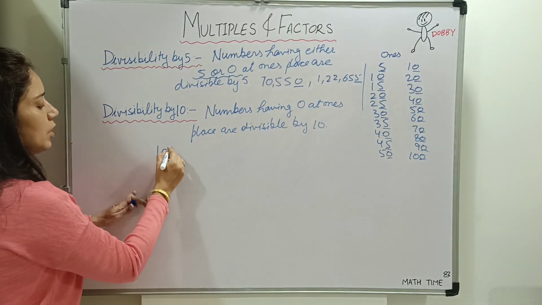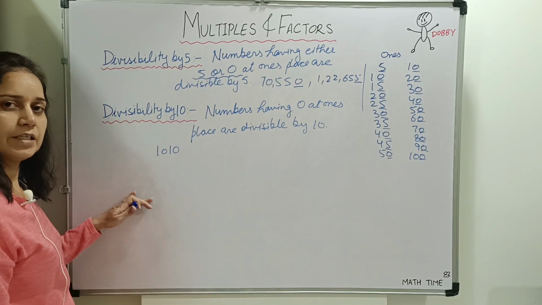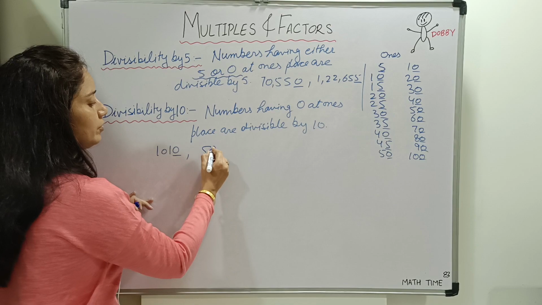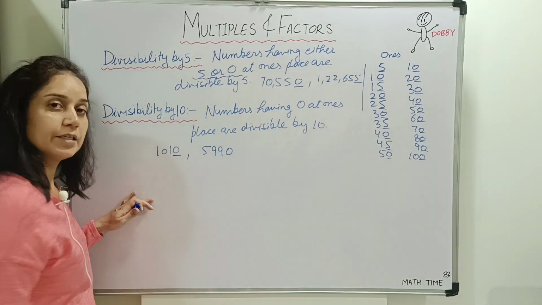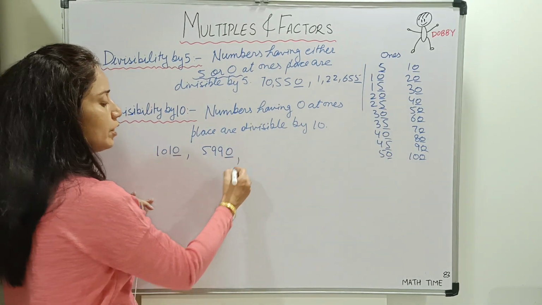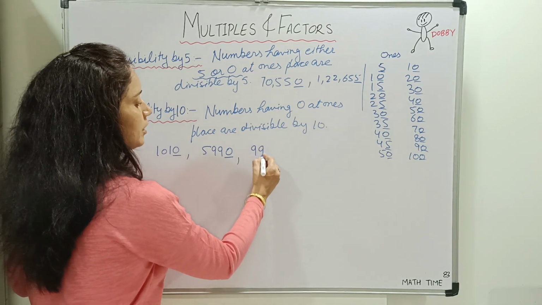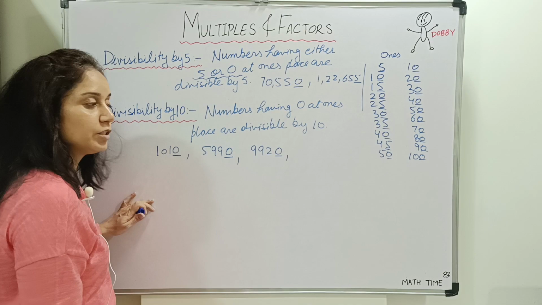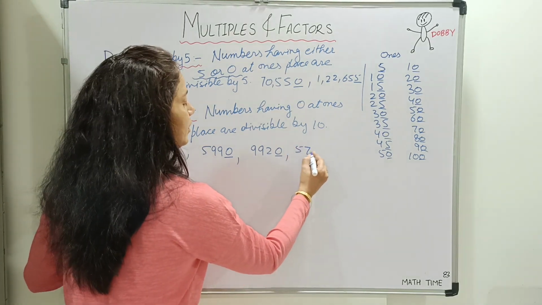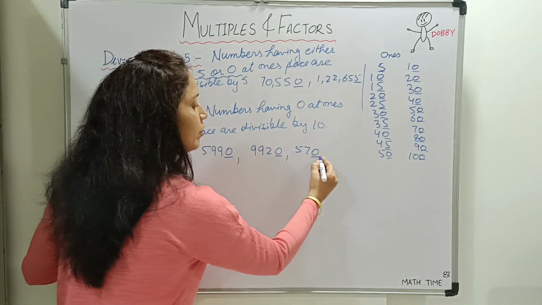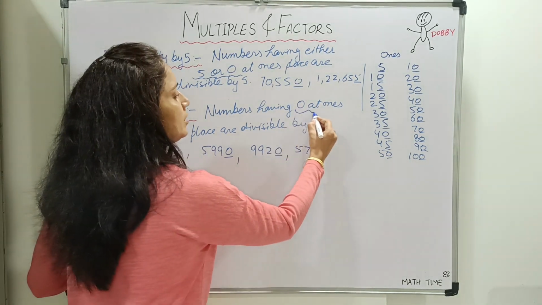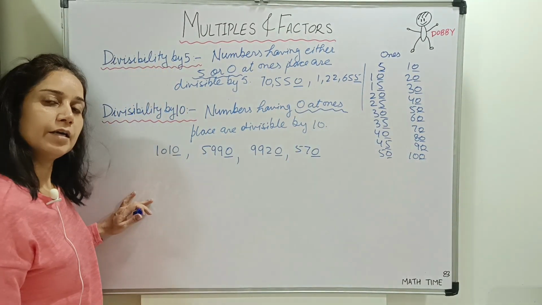Example, 1010. Is it divisible by 10? Yes, there is 0 at the ones place. 5990. Is it divisible? Yes, there is 0 at ones place. 9920. Is it divisible? Yes, there is 0 at ones place. 570. Yes, there is 0 at ones place. So all the numbers which have 0 at ones place are divisible by 10.